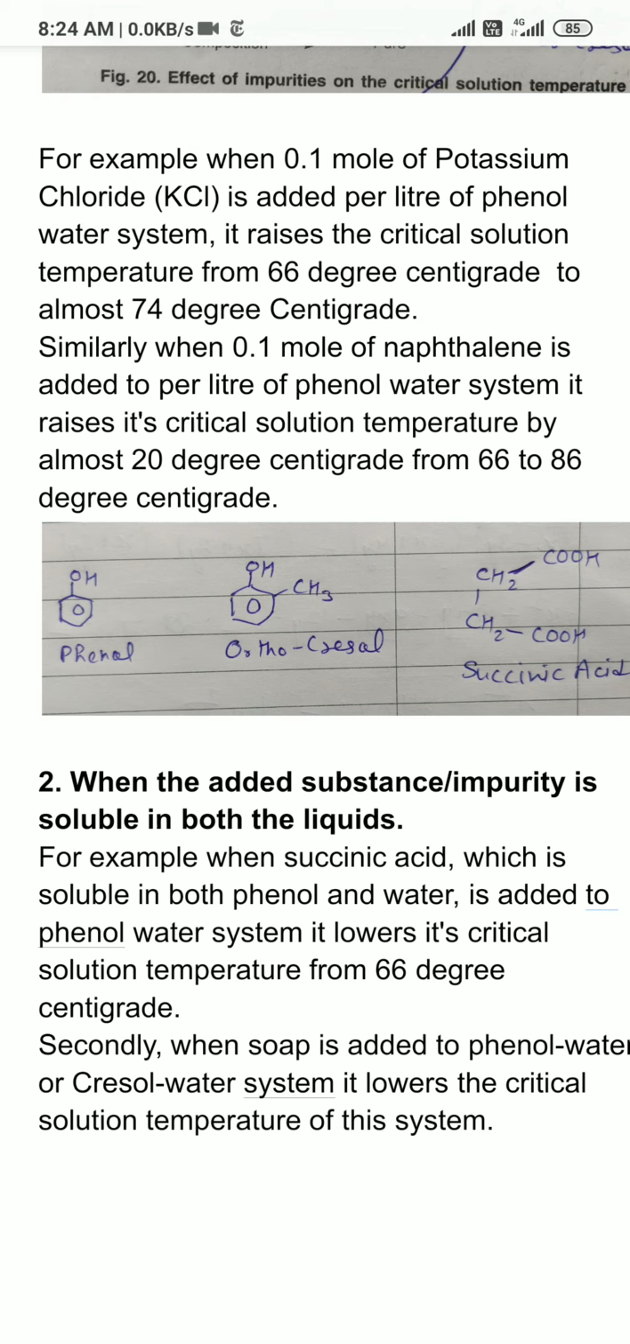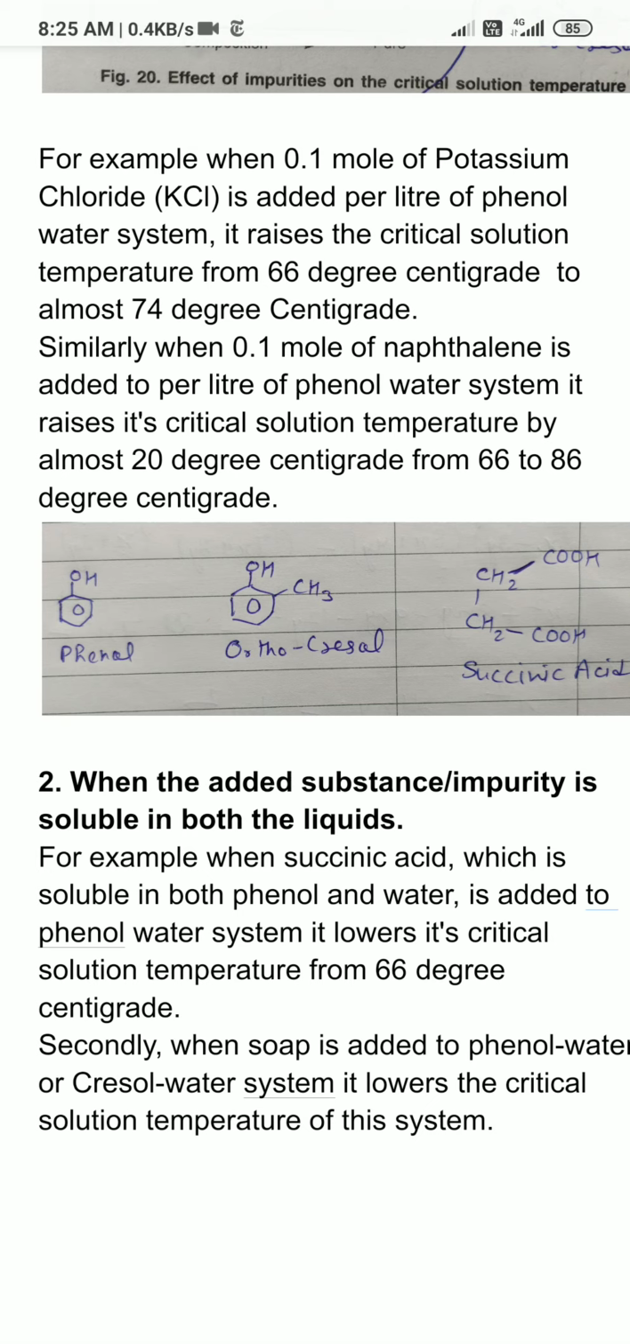So if I add succinic acid to the phenol water system, it is soluble in both phenol and water. So what will it do? It will keep on moving from the phenol layer to the water layer. So it will act as a connecting link or cementing force between the two, due to which the partial miscibility of the two liquids will increase. So I can say that if an impurity is soluble in both the solvents, then the partial miscibility of the two liquids will increase, and if they are getting mixed easily, it means we need not heat them further. So it will lower the critical solution temperature.